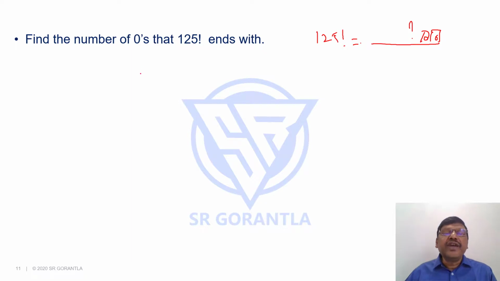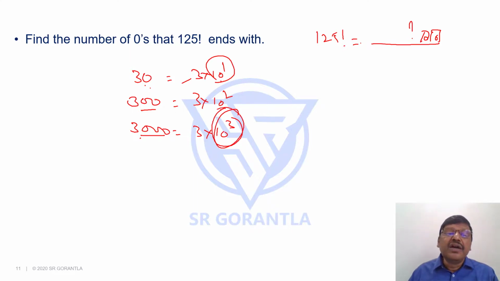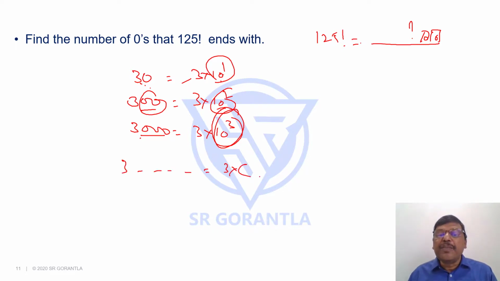Suppose I take 30, how many zeros does it have? 1. 300, how many zeros does it have? 2. 30 is nothing but 3 into 10 power 1. Because the power of 10 is 1, I have 1 zero. 2 zeros means, is it not 3 into 10 square, power of 2? 3000, what can I say, students, 3 into 10 cube. So how many zeros are there means, in other words, if there are 3 zeros, the power of 10 is 3, if 2 zeros then 10 square, 1 zero then 10 power 1. How many zeros are there here means, in other words, I'm asking you what is the power of 10.